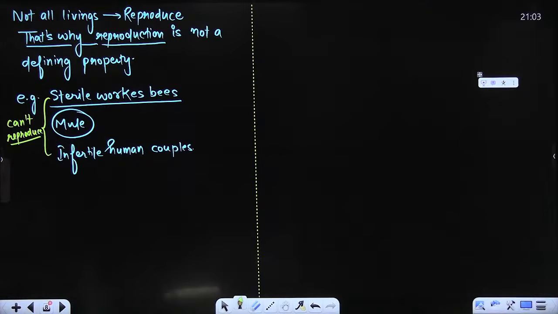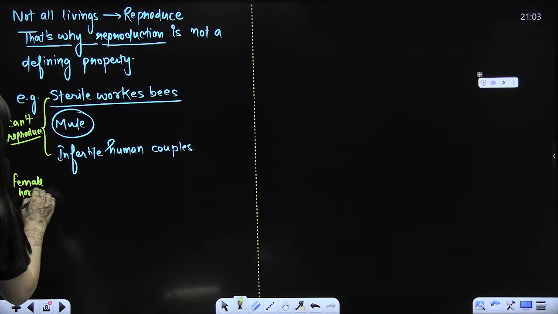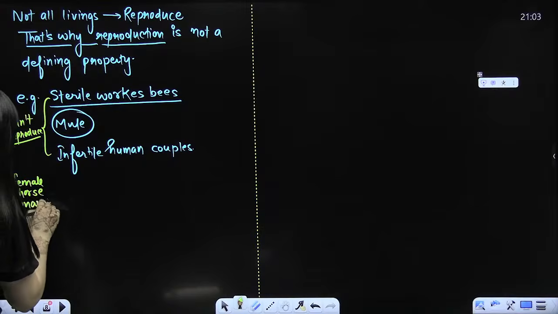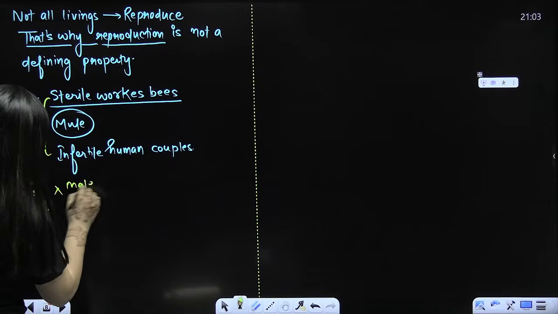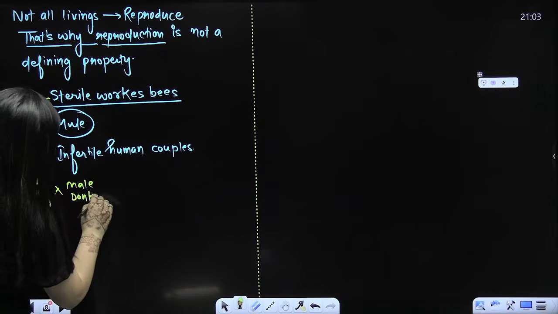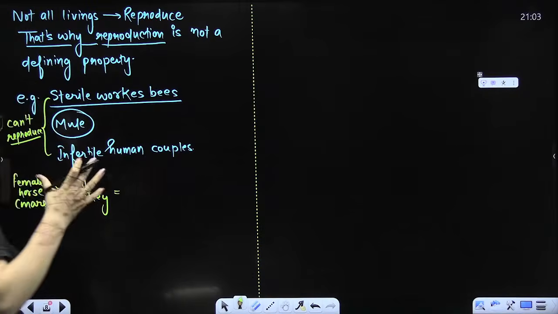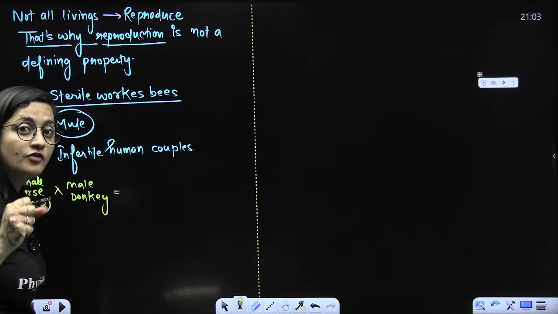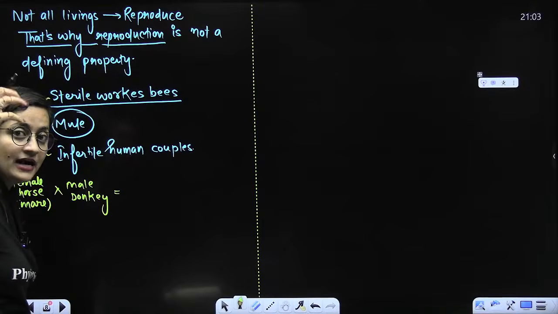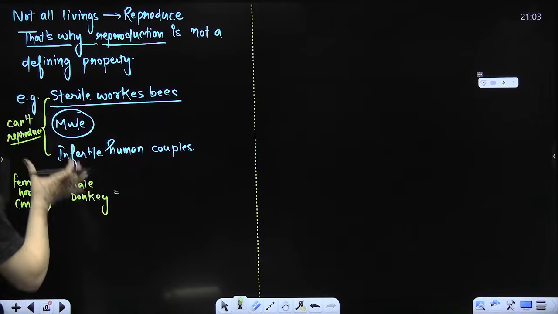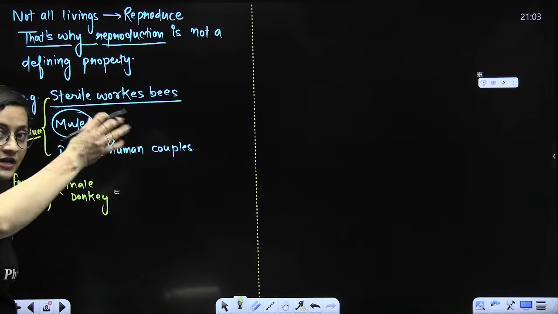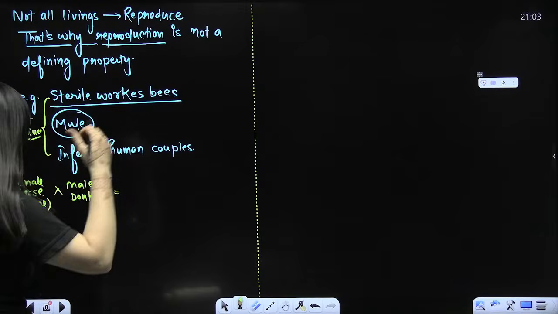Okay, so now I'll give you the example. Female horse, that is mare, and male donkey. How do we get this mule? The mule is the hybrid of horse and donkey. In the hilly and mountain areas, mules are preferred for loading and transporting stuff.